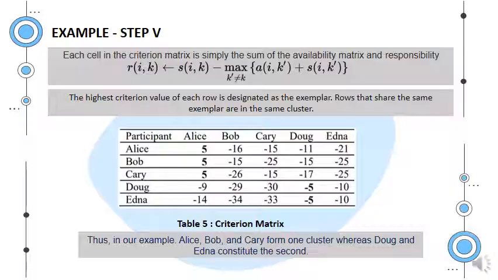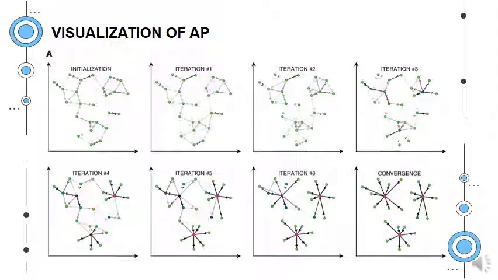The highest criterion value of each row is designated as the exemplar. Rows that share the same exemplar are in the same cluster. Thus, in our example, Alice, Bob, and Carrie form one cluster whereas Doug and Edna constitute the second. The following graphs illustrate the visualization of the affinity propagation algorithm.